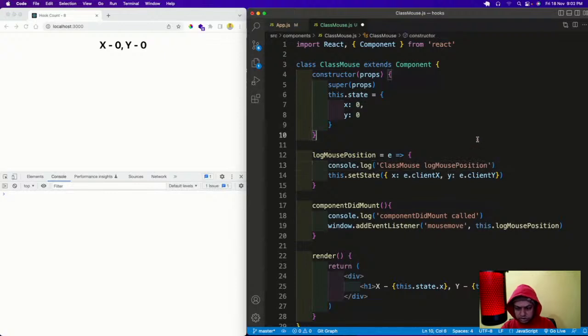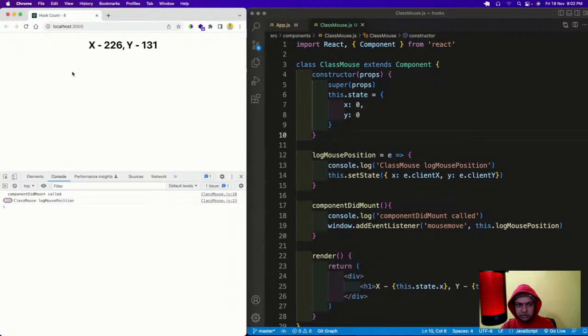I'll call these things. Okay, so see, the first time this componentDidMount has been called. Now I will take my mouse here and it will keep tracking my mouse position. See, the main thing is not how this comes. Okay, so yeah, this is shown.